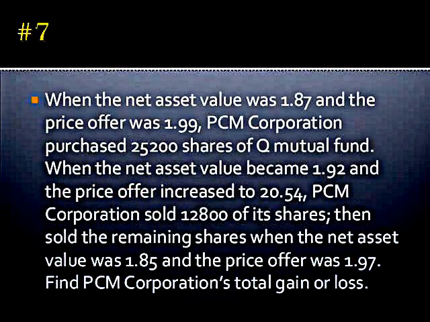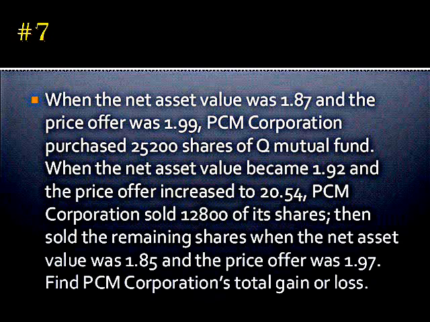Problem number 7. When the net asset value was 1.87 and the price offer was 1.99, PCM Corporation purchased 25,200 shares of GU Mutual Fund. When the net asset value became 1.92 and the price offer increased to 2.054, PCM Corporation sold 12,800 of each shares, then sold the remaining shares when the net asset value was 1.85 and the price offer was 1.97. Find PCM Corporation's total gain or loss.